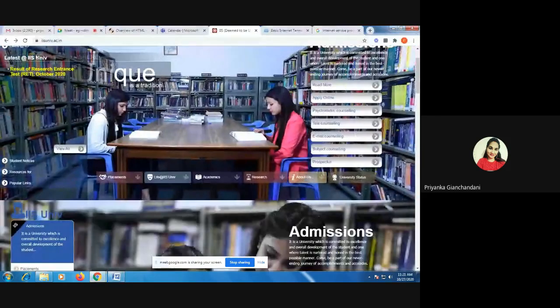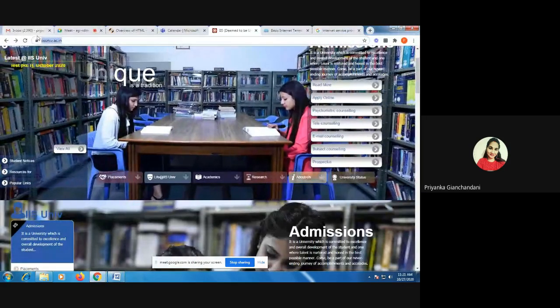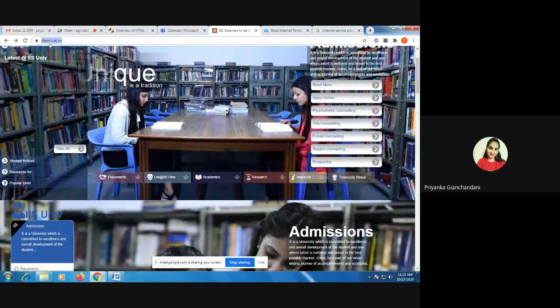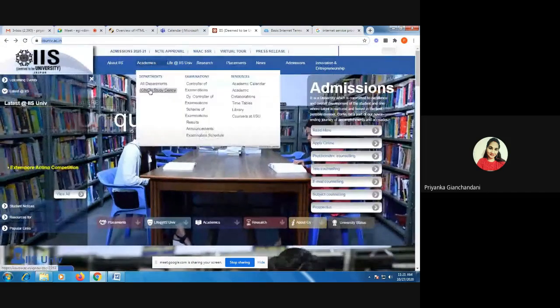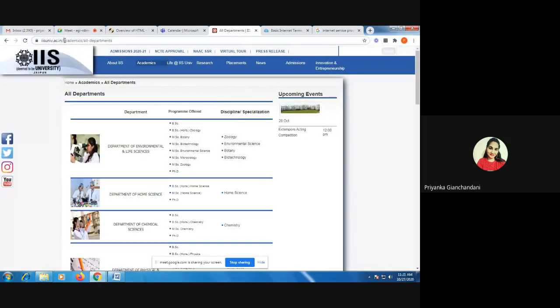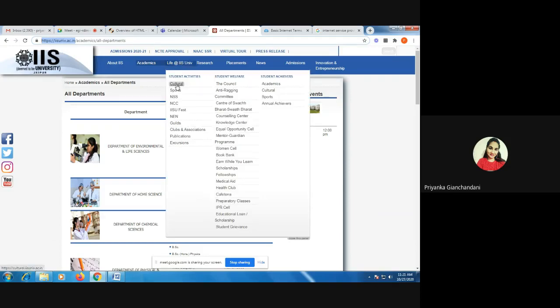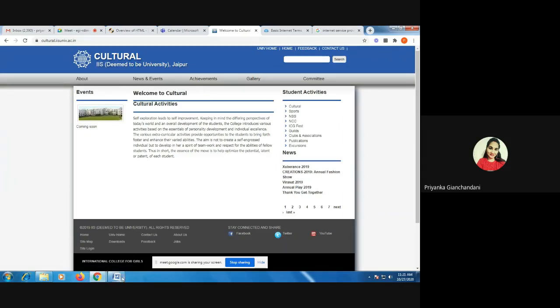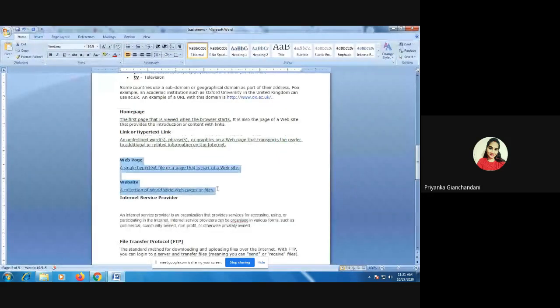So this particular URL is the address of one particular website, and when we click on any particular link, the page to which we are diverted, like this is the particular page to which we are diverted, this is called a web page. So this whole address is the address of the website. At the moment you click on any particular link, you would be diverted to one particular web page, right? So these two terminologies have to be very clear to you.